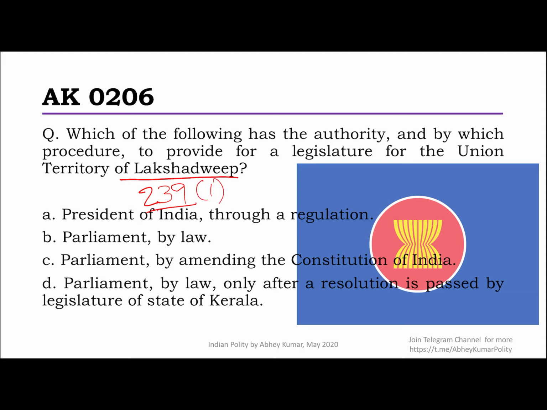Please focus on that. The very first clause here will tell you that save as otherwise provided by Parliament by law, every Union Territory shall be administered by the President acting through an administrator, right? So it says, except when it is through a law made by Parliament. Okay, so you must also know that there was an Act of Parliament.